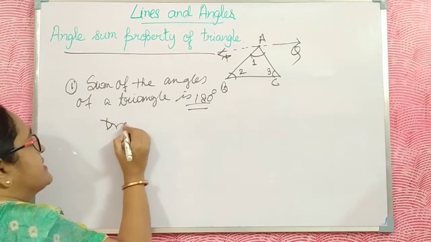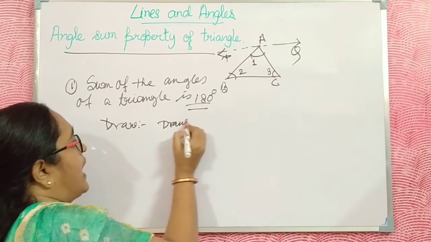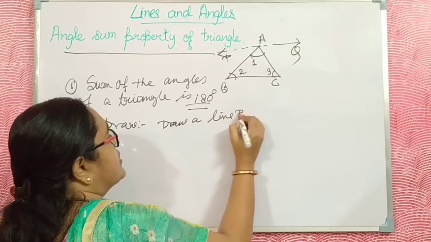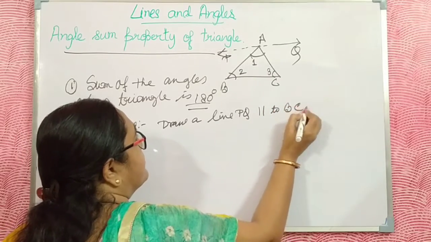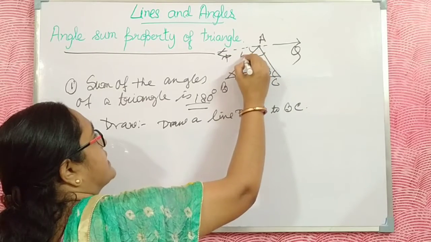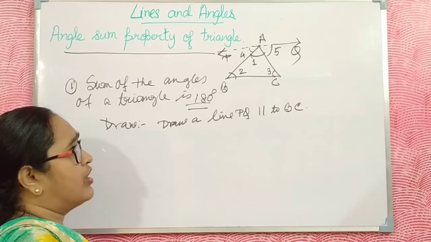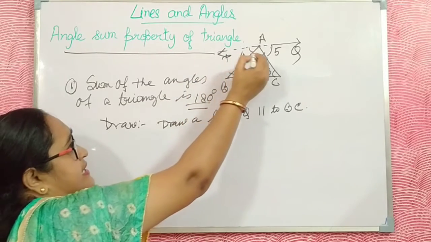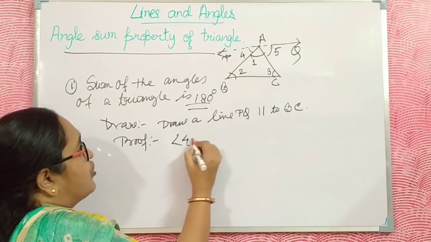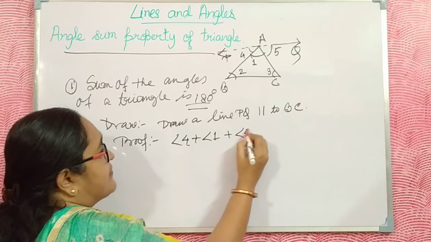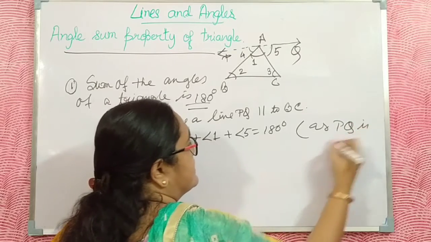Draw a line PQ which is parallel to BC. Here I also write angle 4 and angle 5. We all know that this is a straight line. Now the proof: angle 4 plus angle 1 plus angle 5 is 180 degrees, as PQ is a straight line.